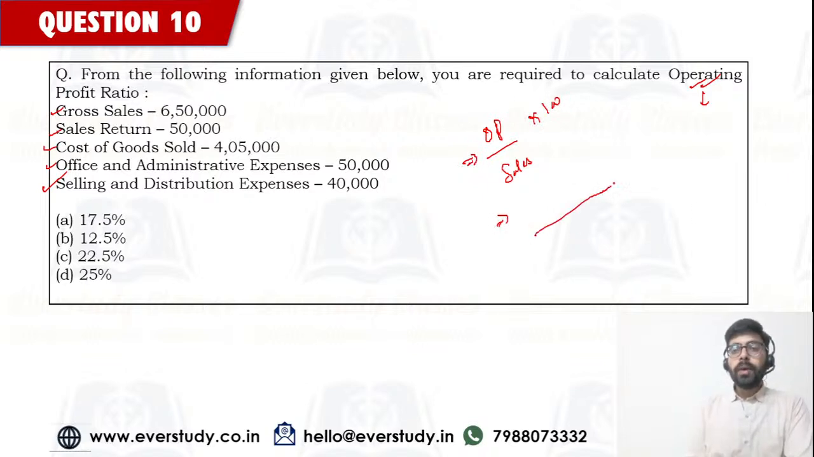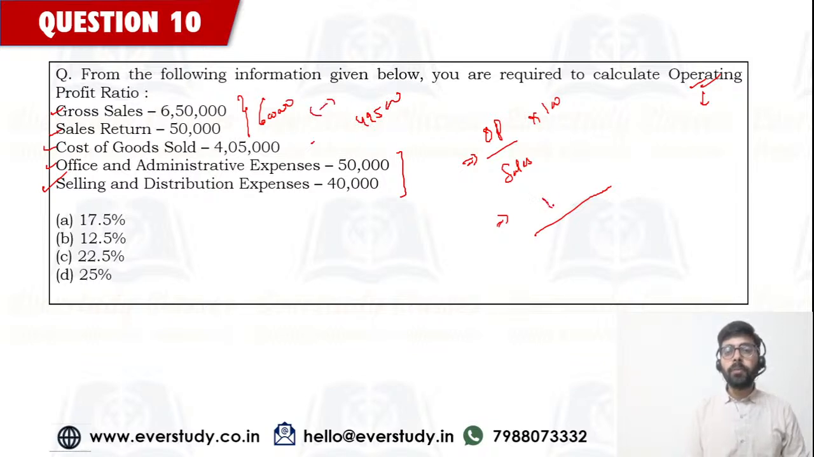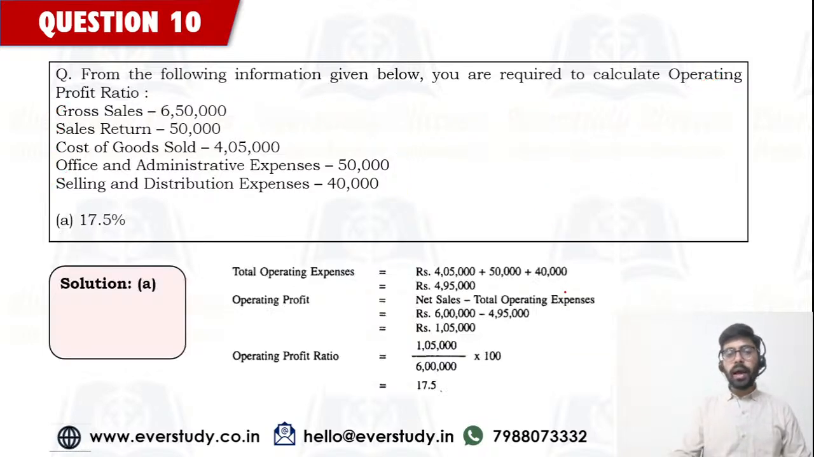So how much is going to be my operating profit? Operating profit is your sales minus cost of goods sold minus operating expenses. So the figure of sale is going to be how much? 650 minus 50. It is going to be 6 lakh. Net sale is 6 lakh. And my cost of goods sold plus operating expenses, 4 lakh 5 plus 50 plus 40. This is going to be 4 lakh 95,000. So subtracting it is going to give me operating profit of 1 lakh 5,000. Sale is 6 lakh. So solving it is going to give me the answer as option number A, 17.5%.